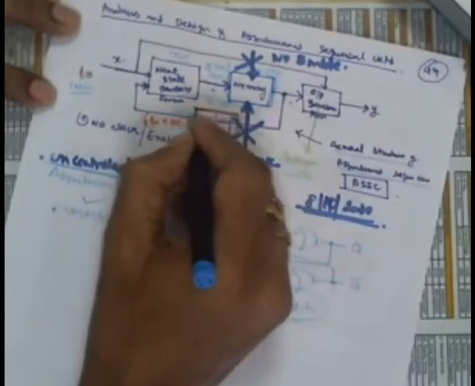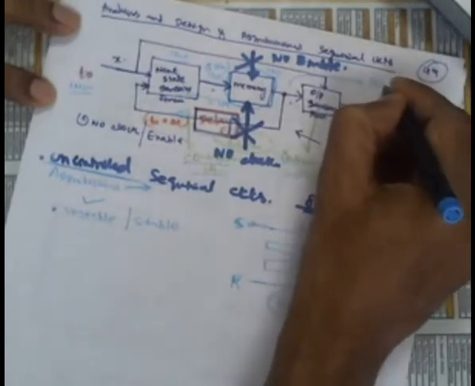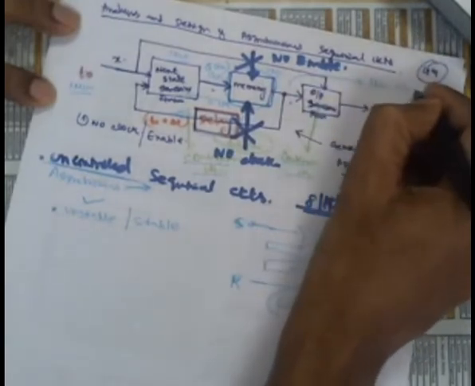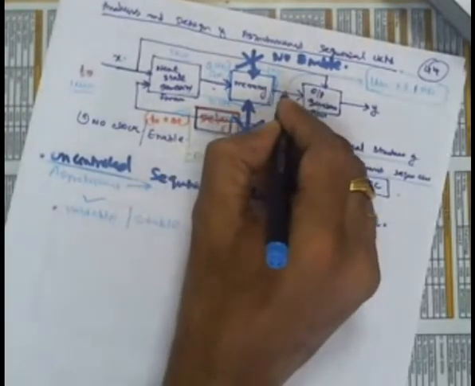Then this output will change after 1 microsecond plus 2.1 nanosecond delay. After 2.1 nanosecond, you can expect the change at this point.